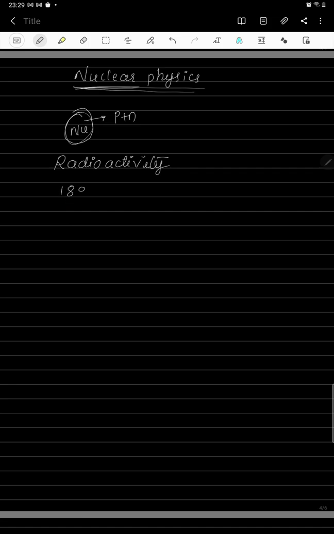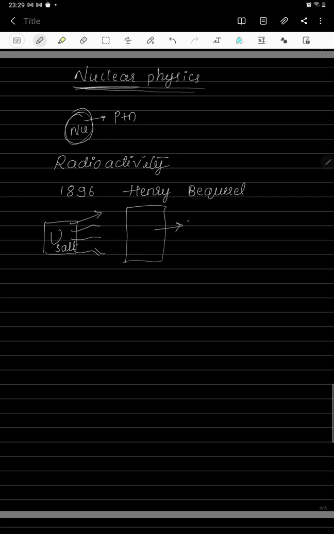In the year 1896, Henri Becquerel is the name of the scientist. What he observed is this: he took a uranium salt wrapped in paper, and this uranium salt emits some radiations. When these radiations are allowed to fall on the photographic plate, they affect the photographic plate.